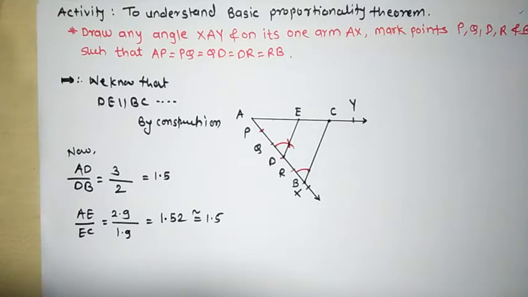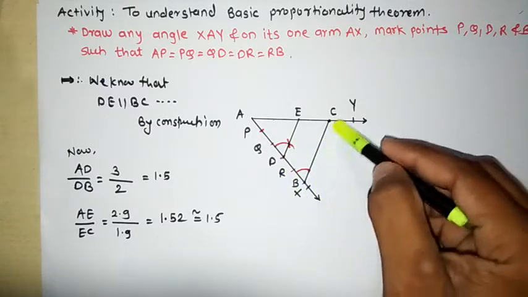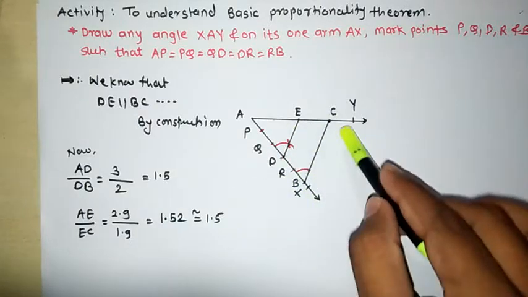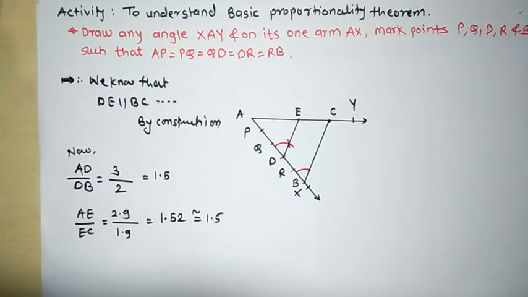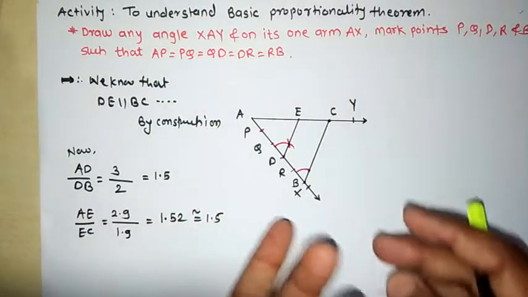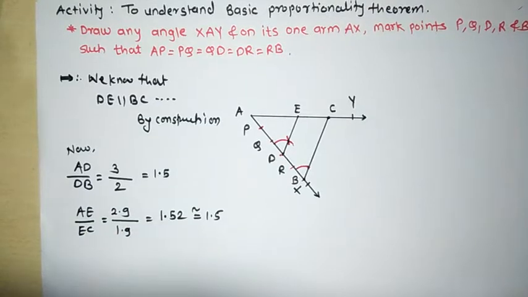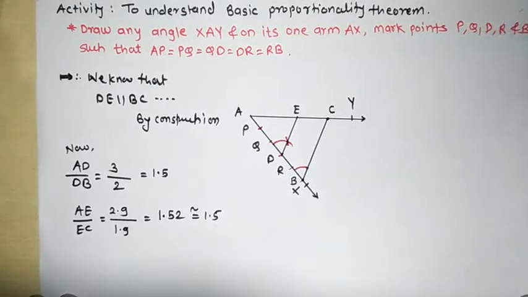From this you can understand that if we draw a line parallel to one side of a triangle, then this parallel line will divide the other two sides of the triangle in the same ratio. The line got divided in the same ratio. Therefore this is the basic proportionality theorem, and this is the basic construction for that theorem. Now we will see the basic proportionality theorem.